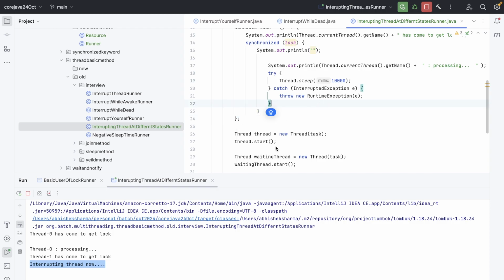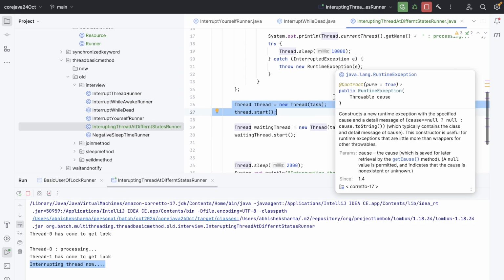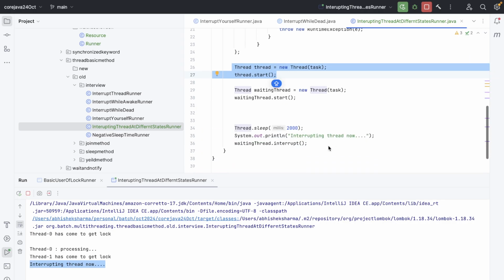All right, thread 0 will come, it will obviously take the lock. After 10 seconds it will leave the lock, but after 2 seconds I'm going to interrupt the waiting thread. So I'm running the code again. Thread 1 has come to get the lock.